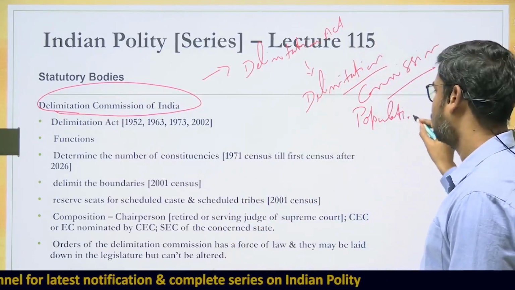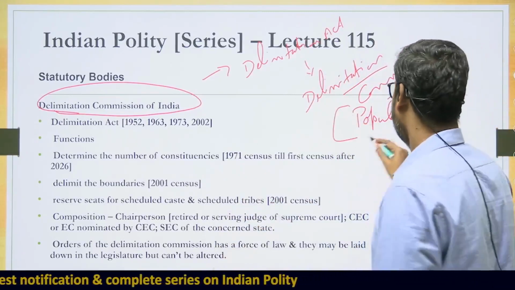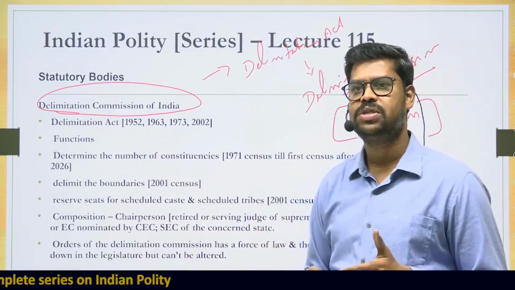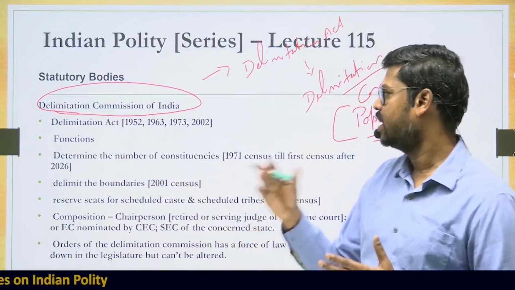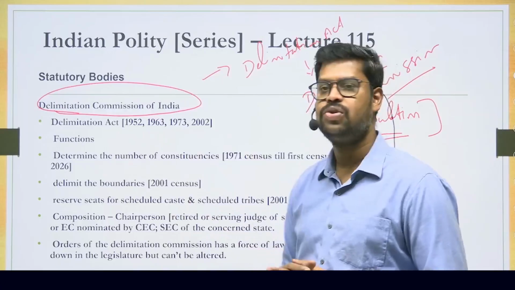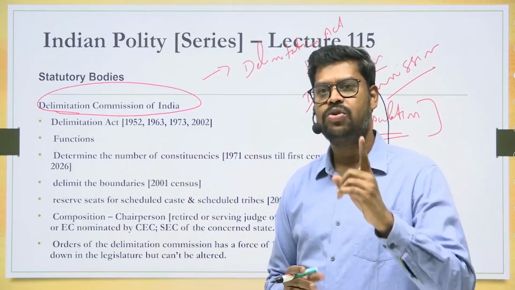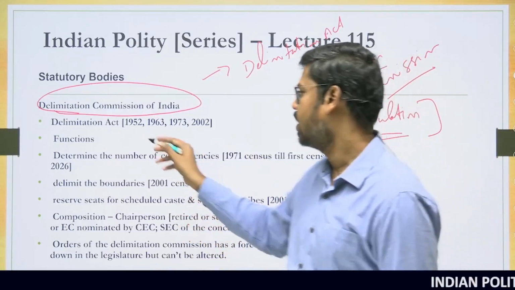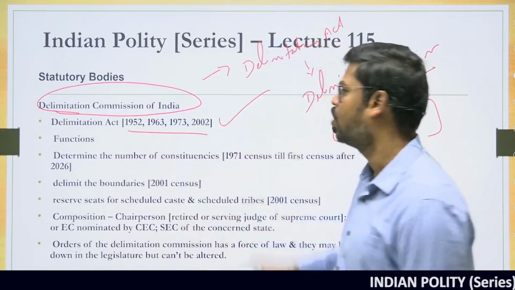They are all to be done on the basis of population. So this is a very important thing. Accordingly, the Delimitation Commission was established in 1952, then again in 1963, then in 1973, then again in 2002. There was a question in the UPSC examination: how many times was the Delimitation Commission established in our country till this point of time? It was established 4 times.